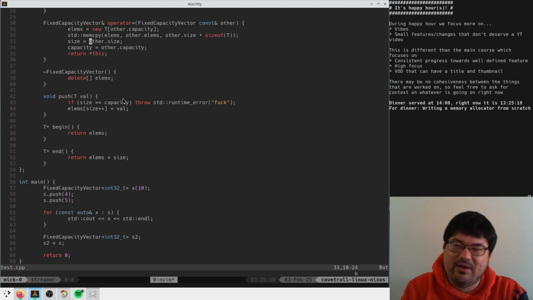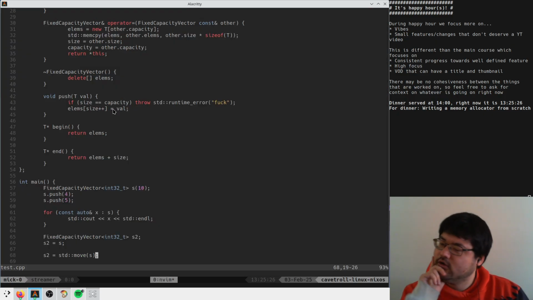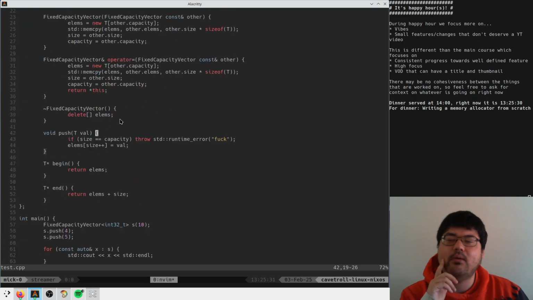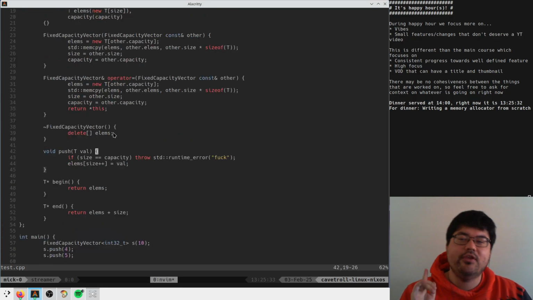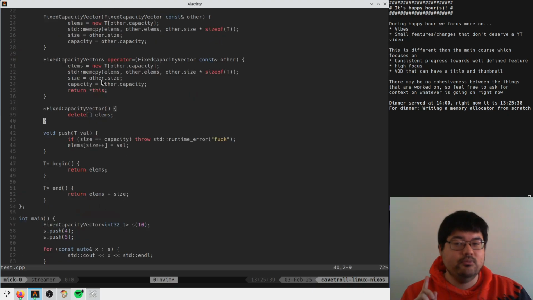And so now we have these, but what happens if I do s2 is equal to std move s? What happens if we do that? Shockingly, I expected that to double free. Oh, it's probably that if I want moves to work, the move constructor and the move assignment operator just don't work unless you manually define them.